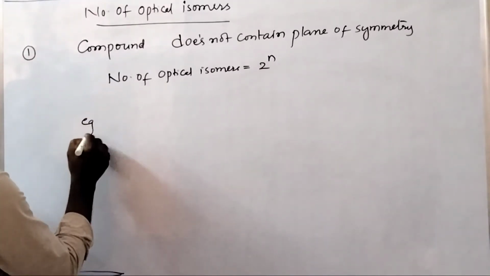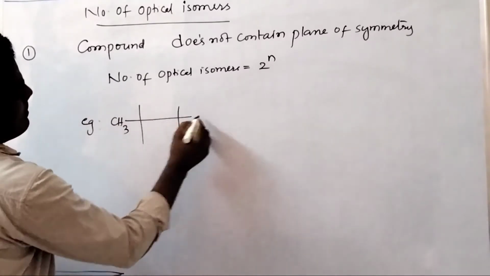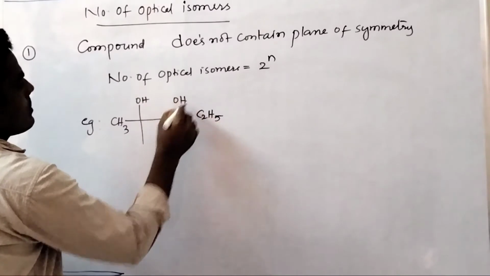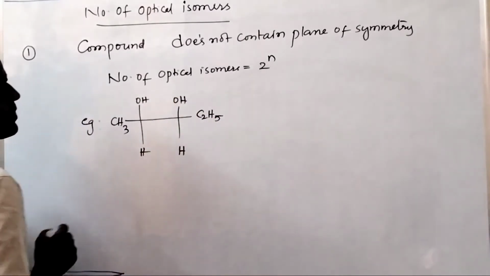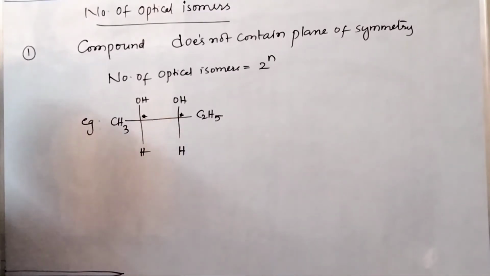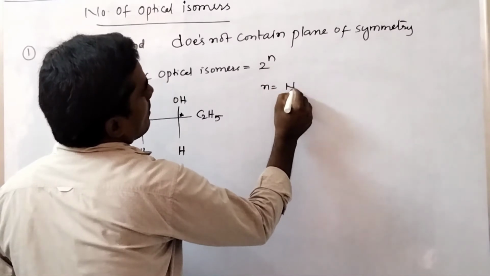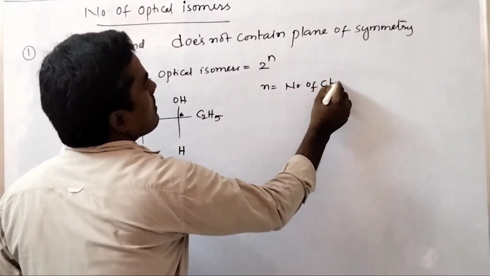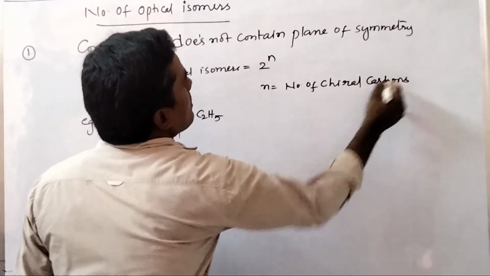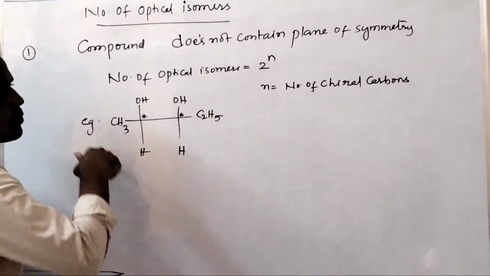For example, CH3, C2H5, OH, H. So this compound has two chiral carbons. Okay, so where n equals what? Where n equals the number of chiral carbons. So where this compound contains two chiral carbons, how many optical isomers are possible?